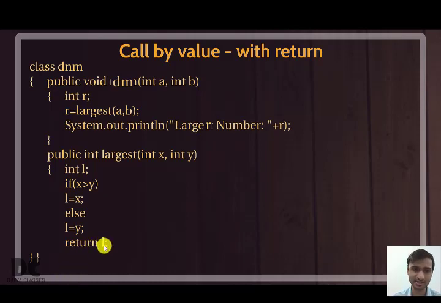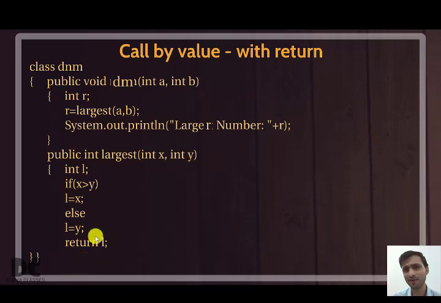So when this return statement is executed, it will go directly. The cursor will move directly to the calling function. So where is the calling function? Here is the calling function. So when the return statement is executed, the cursor will move directly to the calling function.